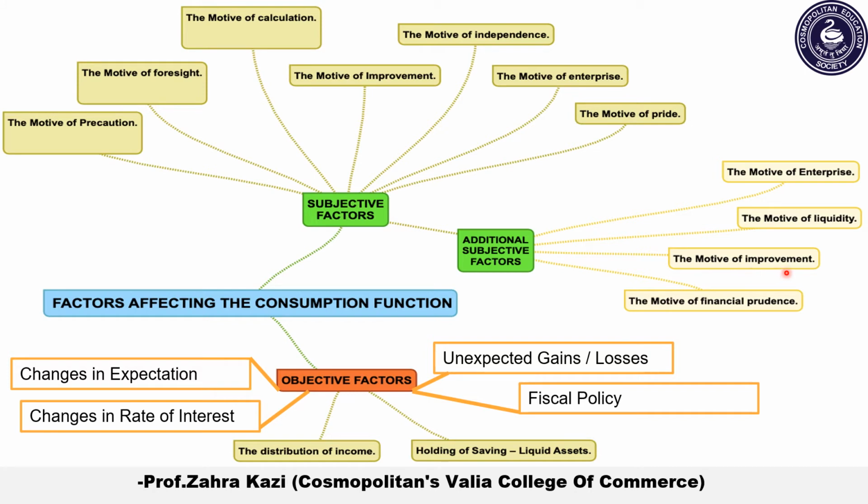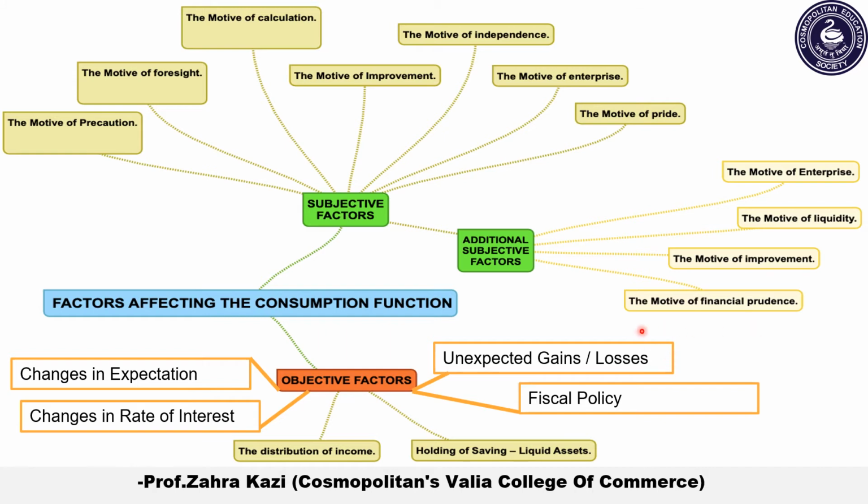The third is the motive of improvement. This is the desire to secure a rising income to become a successful management. So it is always better from the point of view of businessmen to gradually increase his income, that is, little by little, slowly increase his income so that he can protect the management at any point of time.